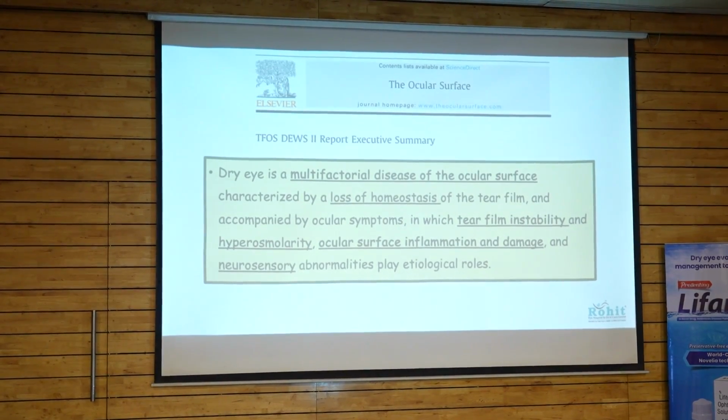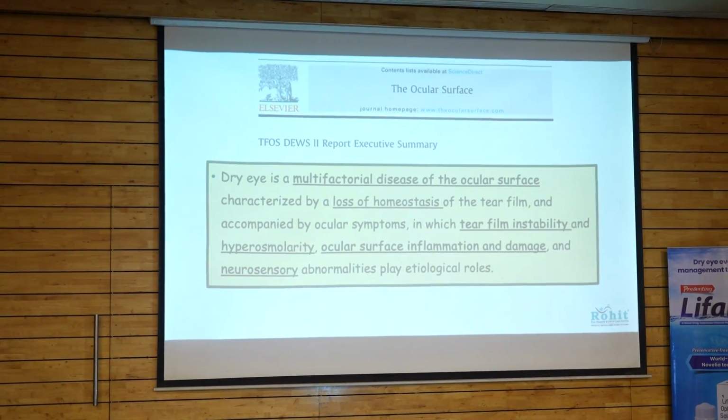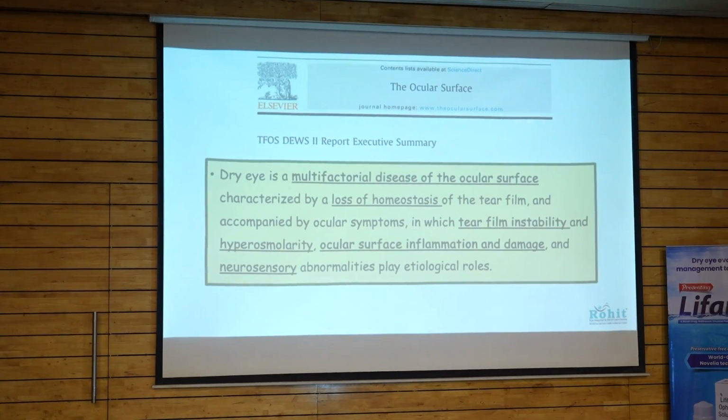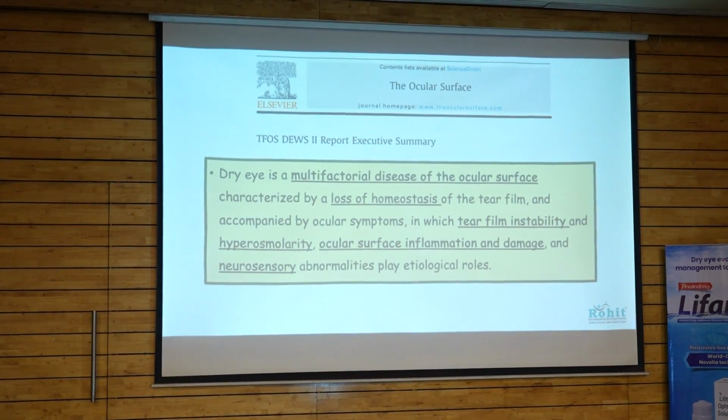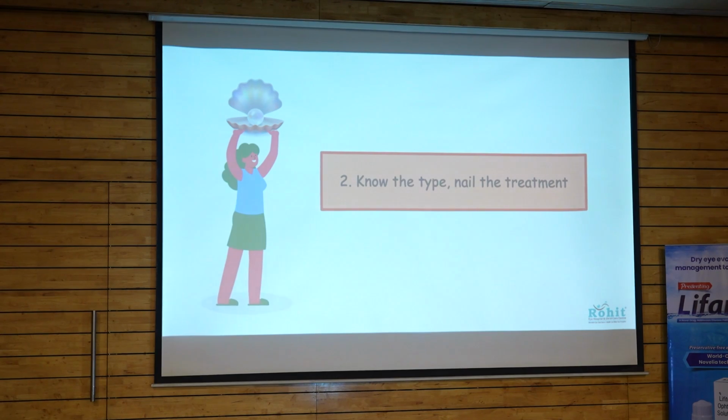According to the TFOS DEWS II report, dry eye is a multifactorial disease of the ocular surface characterized by loss of homeostasis, in which there are four types. There is tear film instability, hyperosmolarity, ocular surface inflammation, and sensory abnormalities.